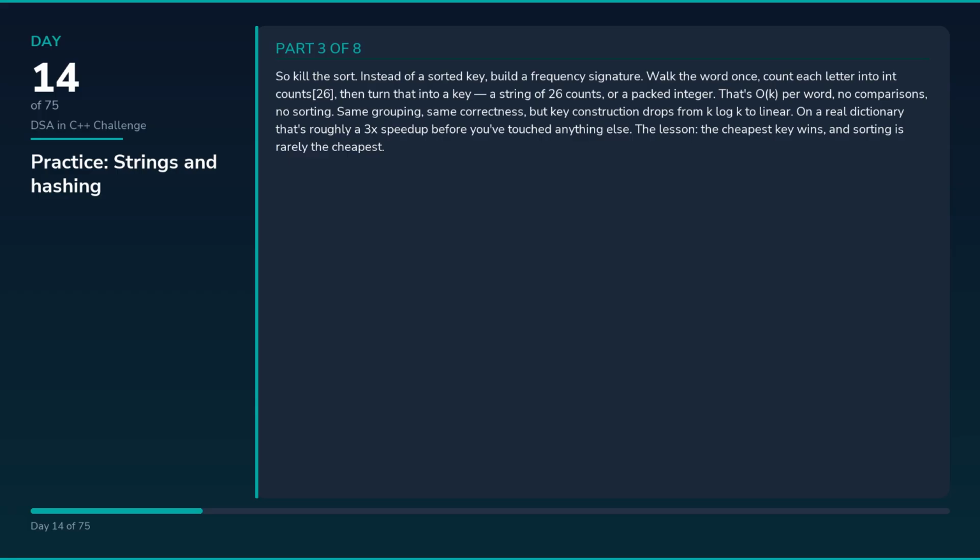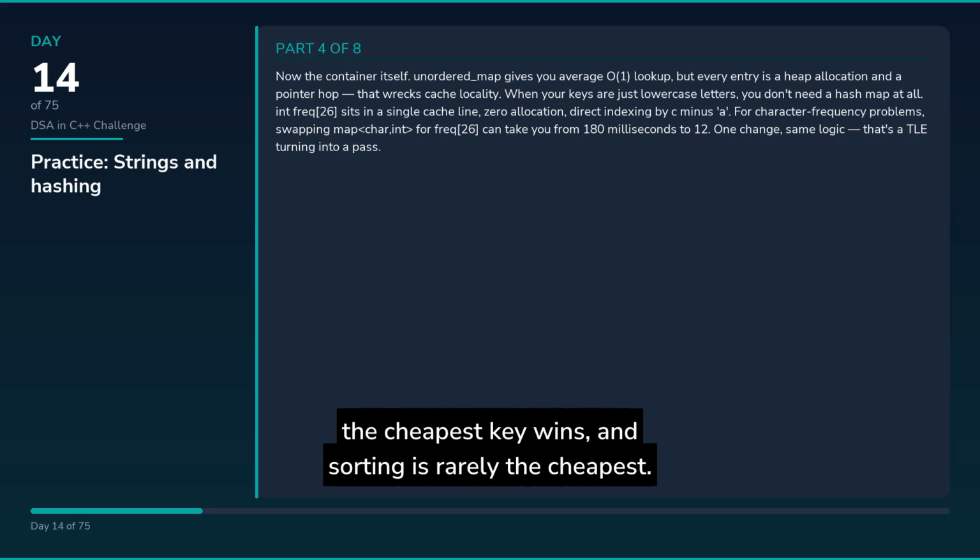Same grouping, same correctness, but key construction drops from K log K to linear. On a real dictionary, that's roughly a 3x speedup before you've touched anything else. The lesson: the cheapest key wins, and sorting is rarely the cheapest.